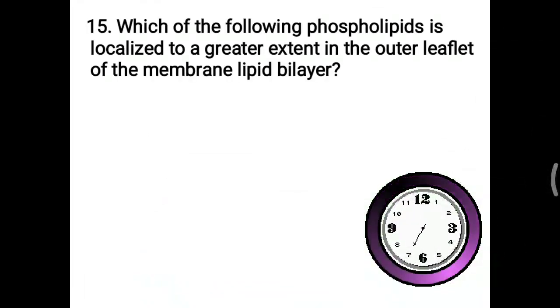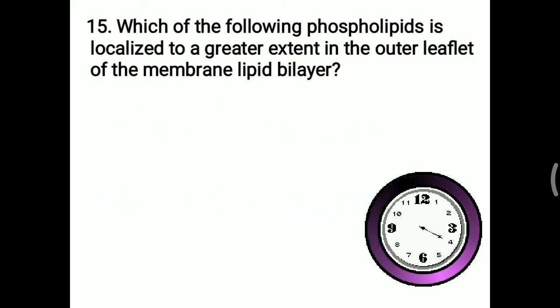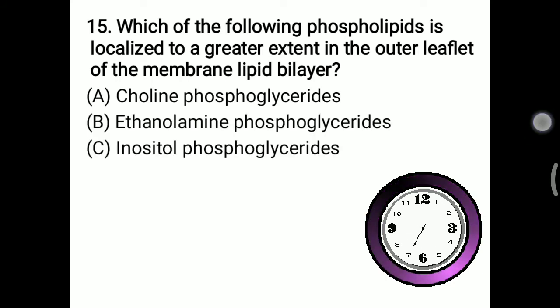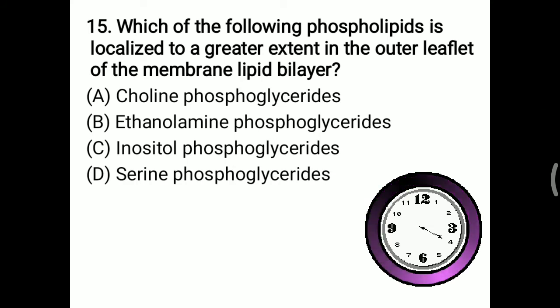Further, which of the following phospholipids is localized to a greater extent in the outer leaflet of the membrane lipid bilayer? So in a simple cell membrane bilayer, whether it is choline phosphoglyceride, ethanolamine phosphoglyceride, inositol phosphoglyceride, or serine phosphoglyceride, you have to remember that over the outer leaflet choline phosphoglyceride is present, while over the inner leaflet, meaning the cytoplasmic side, ethanolamine and serine are present.